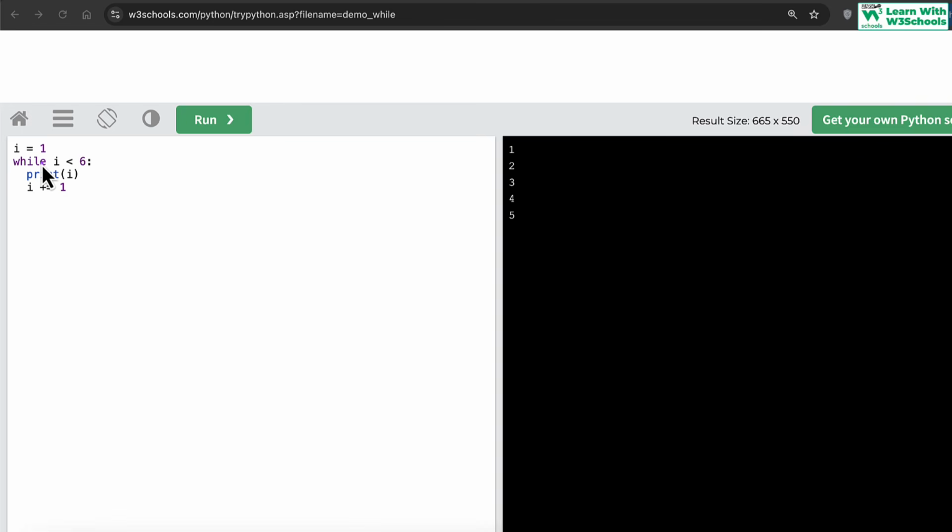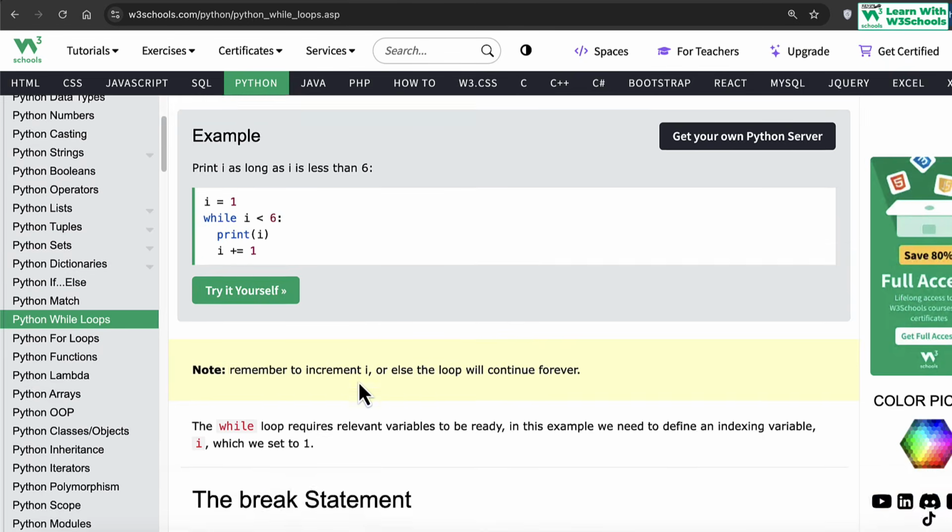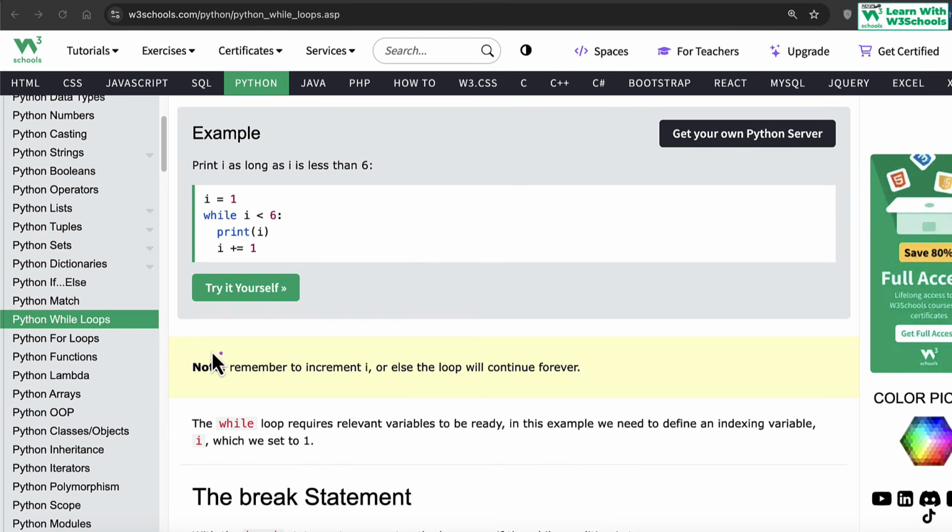So the while loop automatically continues. Now i becomes 2, which is less than 6, the condition is true, and it prints 2 here. Then i is 3, prints 3 here, and so on and so forth. So looping statements will repeat themselves. It has three main basic structures: we initialize a variable or a value, we check a condition, and then we make sure we have an increment. That way we ensure that at a certain point the condition is satisfied, otherwise the loop will always go. That's why W3Schools also says, remember to increment i or else the loop will continue forever.